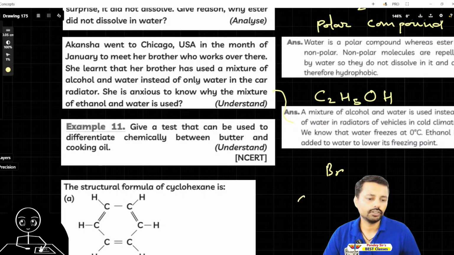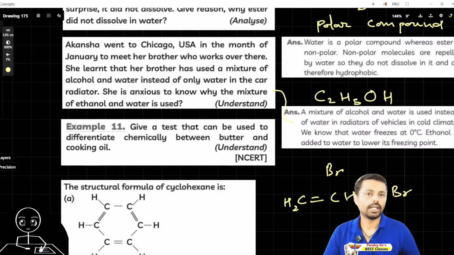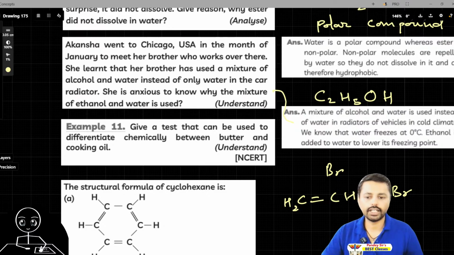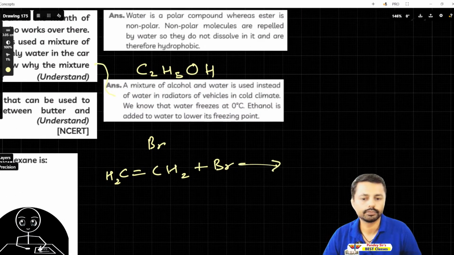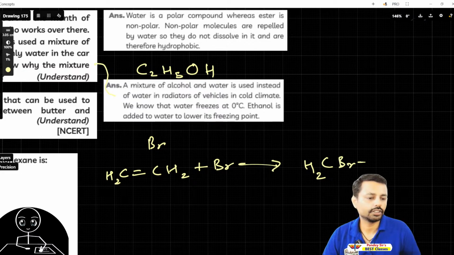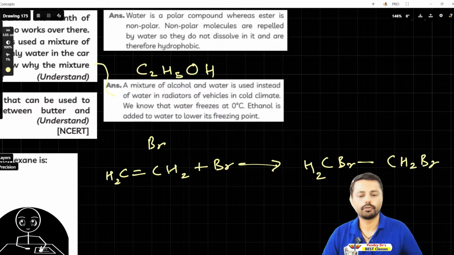Let's say ethene: CH2 double bond CH2 plus Br, bromine. And this is an addition reaction. When you add bromine to that, the bromine will get added, and you will get CH2Br, CH2Br. I will show the exact answer, and if you still have doubt,